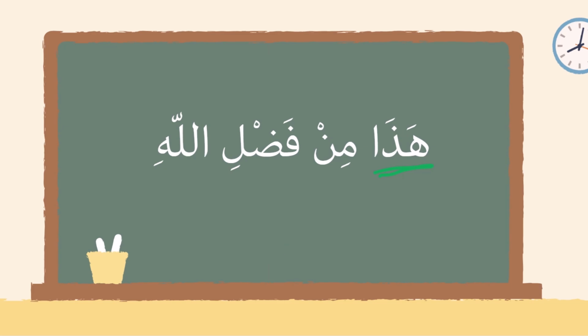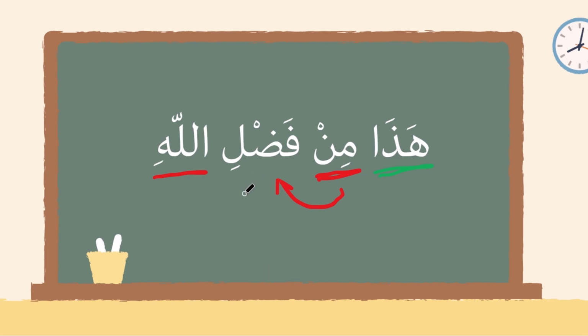Instead, we see that what follows the mubtada is the harf min, one of the huruf of jar. And as we've just learned, a mubtada that's followed by these huruf, or a mudaf, as well as one of the dhuruf, it will always take the place of the predicate. So we have min and its ism. We also have here lafdul jalala, and we see here a mudaf wa mudaf ilayhi construct in fadlillah. Fadlillah is a mudaf wa mudaf ilayhi construct.